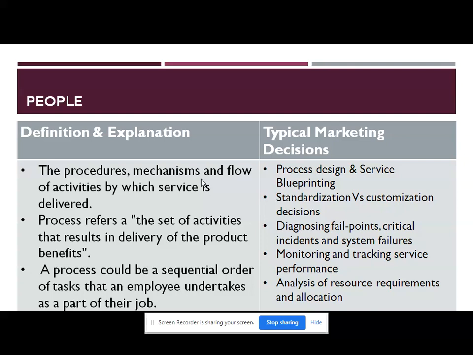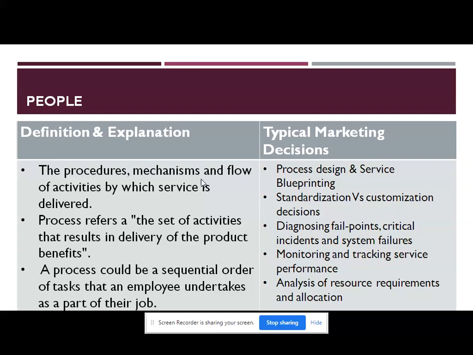The procedure and mechanisms and flow of activities by which service is delivered is known as process. Now, what is process? Process refers to a set of activities that result in delivery of the product and benefits. A process could be a sequential order of tasks that an employee undertakes as a part of their job. So this is about the process.